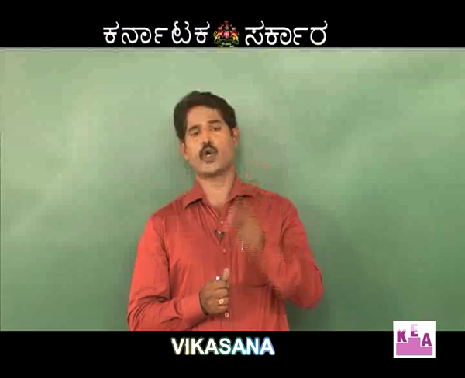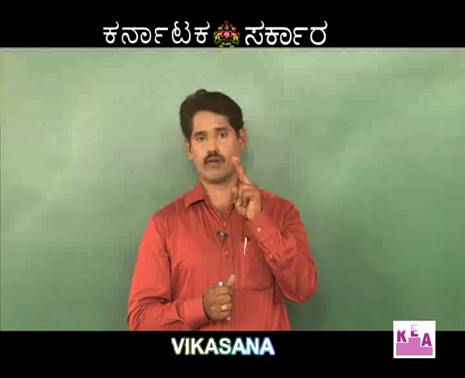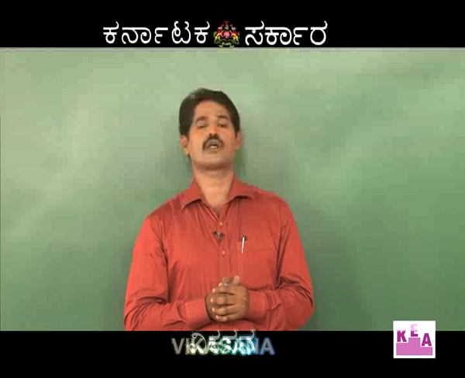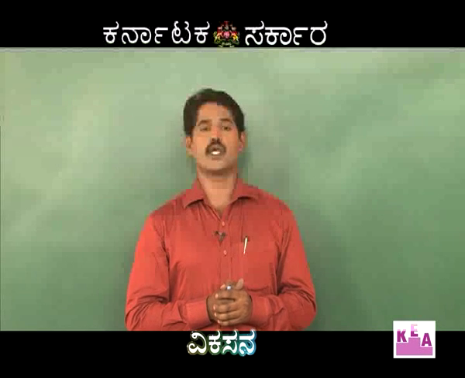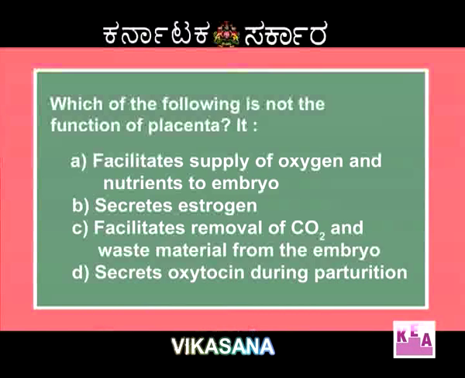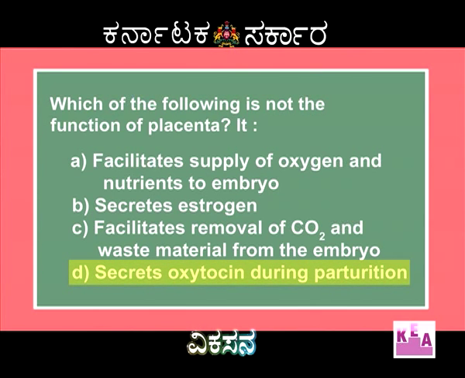The neurohypophysis is involved in the secretion of two hormones, oxytocin and vasopressin, also called antidiuretic hormone. The secretion of oxytocin is not from the placenta. As a result, for this question, the correct option is secretes oxytocin during parturition. It is wrong, because oxytocin is not secreted by the placenta. That means it is not the function of placenta.